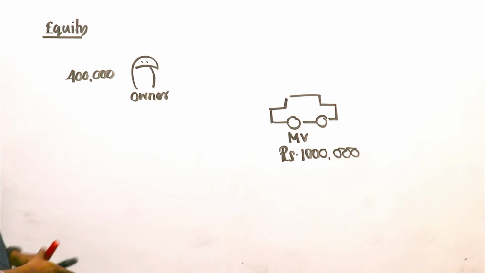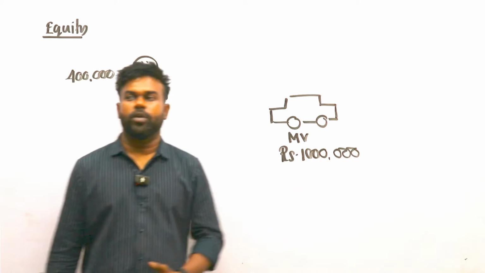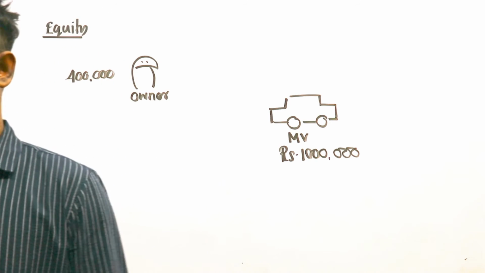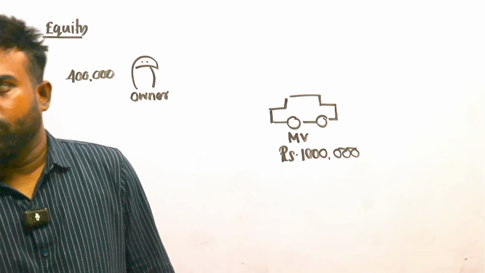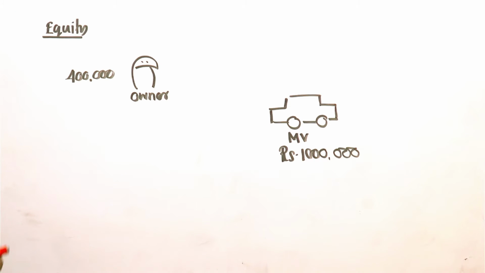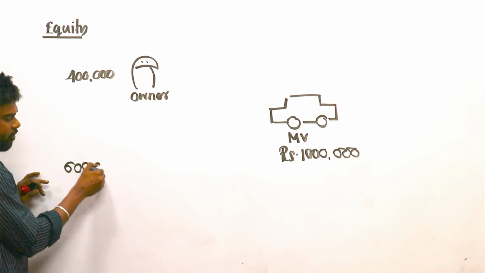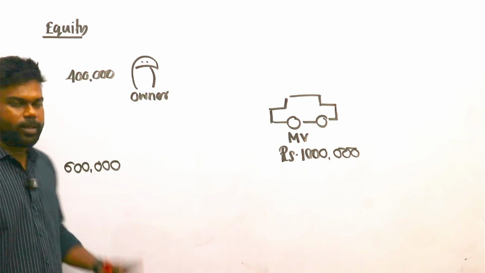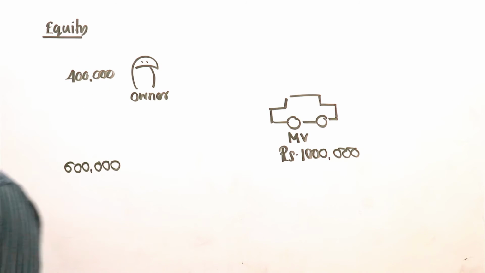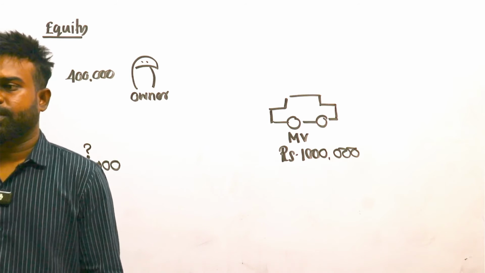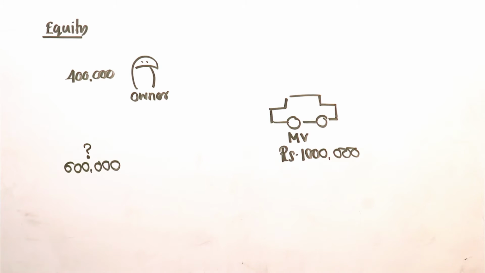So, please tell me, does this owner have enough cash to purchase this motor vehicle? Yes or no? No. How much is the value? He doesn't have it. He requires 600,000 more. So how can we find this 600,000? How can we finance this 600,000? Where can we find it?